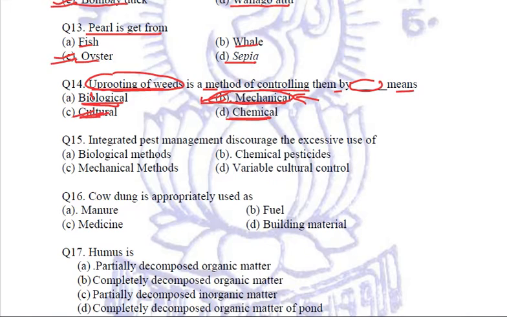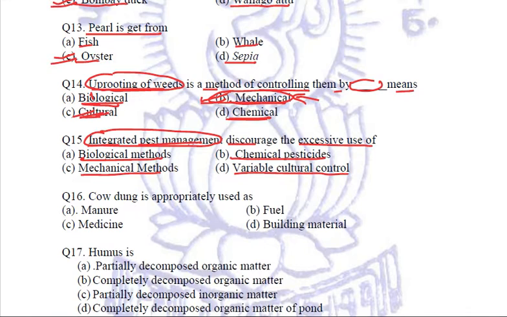Next question says that integrated pest management discourages the excessive use of the biological methods, mechanical methods, chemical methods, and cultural control. Now, when we talk about integrated pest management, they actually just discourage the excessive use of any harmful substances.